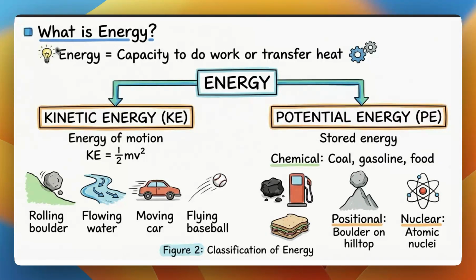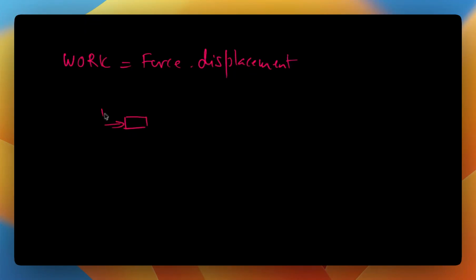In physics, or in science, we define work slightly more strictly. We call work force into displacement. We will not go into much detail here in chemistry, but if we have a box and apply a force of 10 newtons, moving the box by, let's say, 20 meters towards the right, how much work have we done?